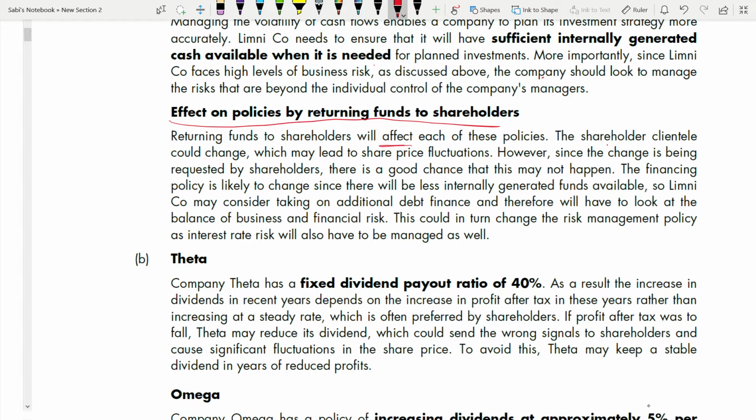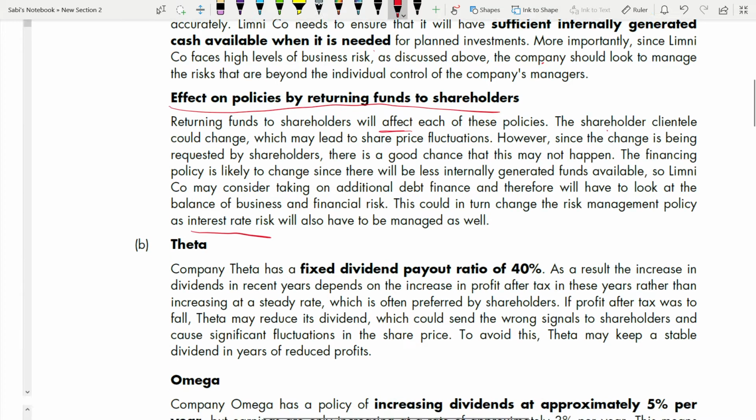Yes, this could in turn change the risk policy, as interest rate risk will also have to be managed. Why interest rate risk? Because you are paying back the shareholder out of your internally generated funds, you will not be left with internally generated funds. For that you have to go for the debt. So your financing policy will change. Once your financing policy changes because of that debt, you have to pay interest. So that interest also needs to be managed. So the risk management policy also will change because of interest. There's a risk, so that interest rate risk now needs to be managed. So the risk management policy also changes.